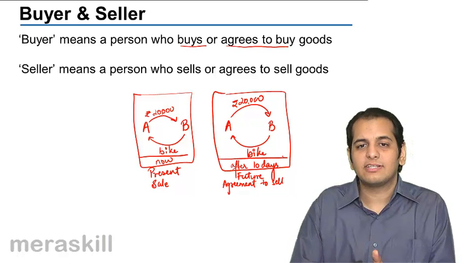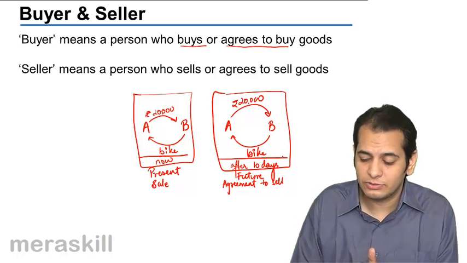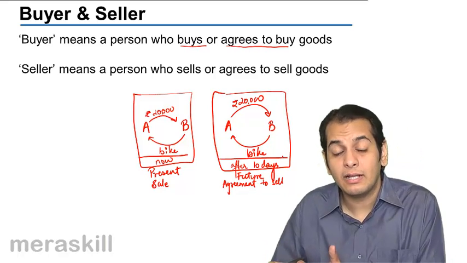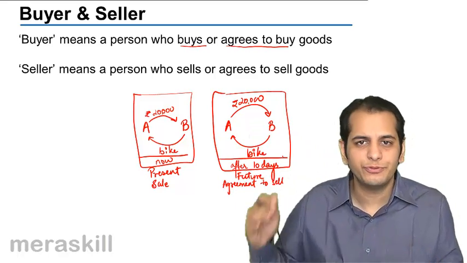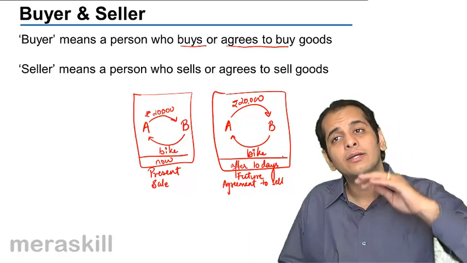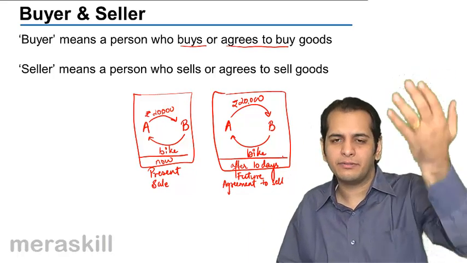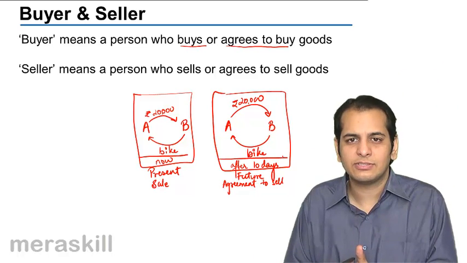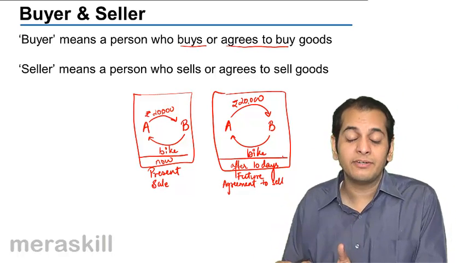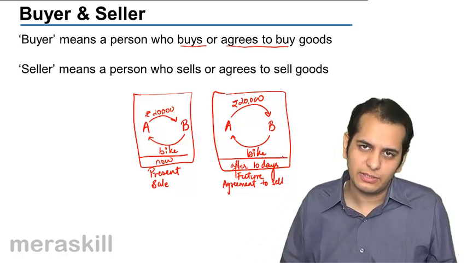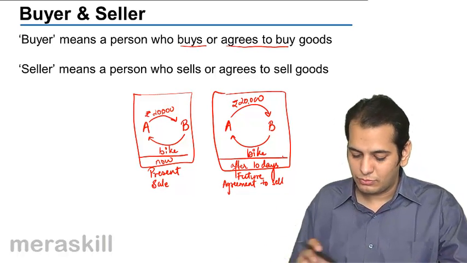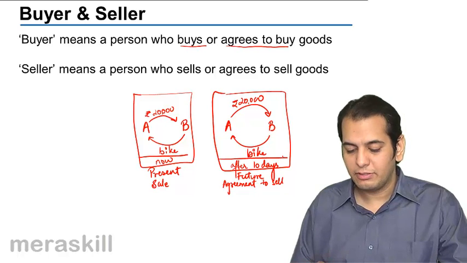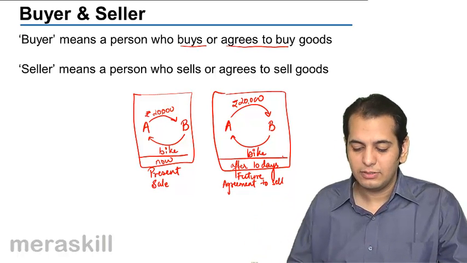So, the transaction may be a sale transaction, or it may be an agreement to sell transaction. An agreement to sell transaction is a transaction which happens in future. You agree to sell in future. You agree to buy in future. So, the first transaction is a sale transaction. The second transaction is an agreement to sell transaction. Okay. So in both these cases, A will be the buyer, B will be the seller.